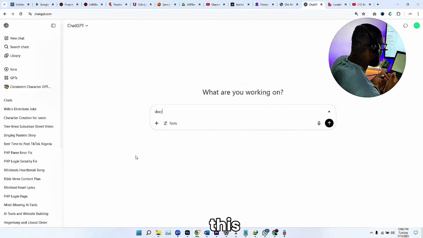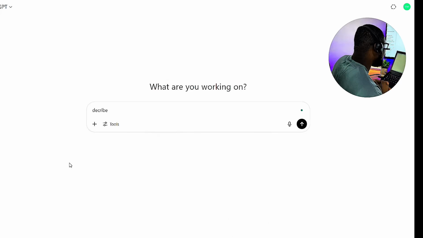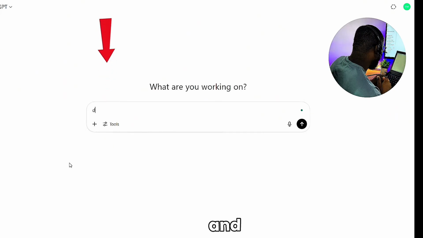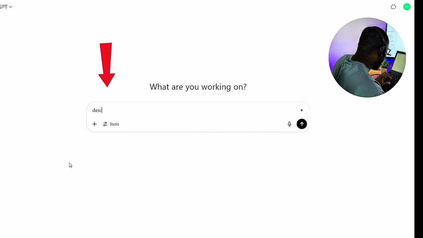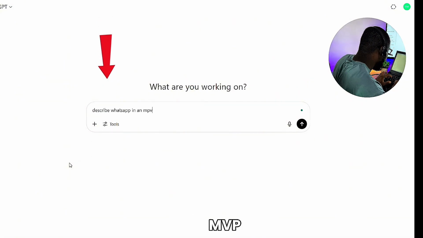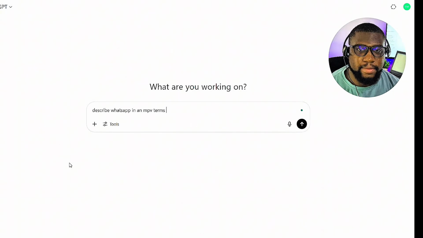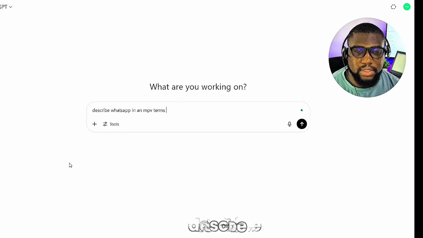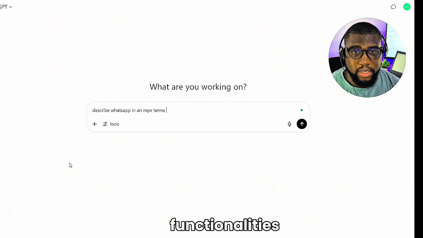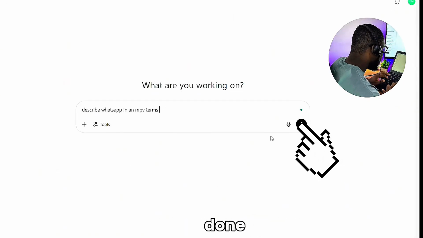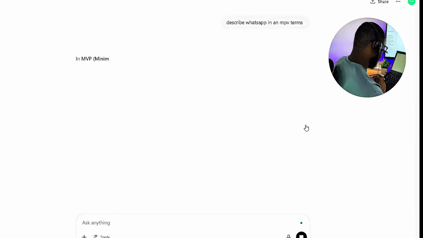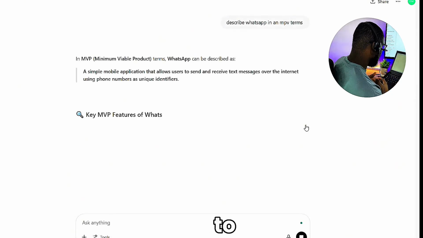In order to achieve this, we are going to be needing ChatGPT. Head over to your ChatGPT and give it this simple prompt: Describe WhatsApp in MVP terms. What MVP terms means is that ChatGPT is going to describe WhatsApp to its core functionalities. So once you are done, click on enter and allow it to generate.